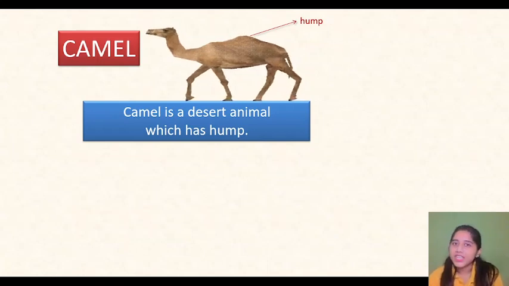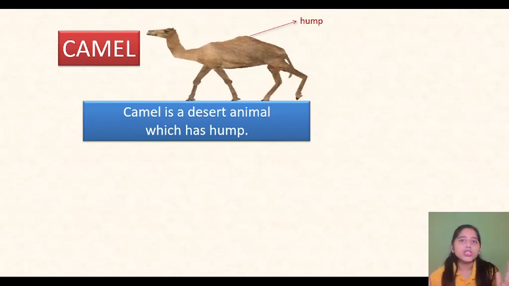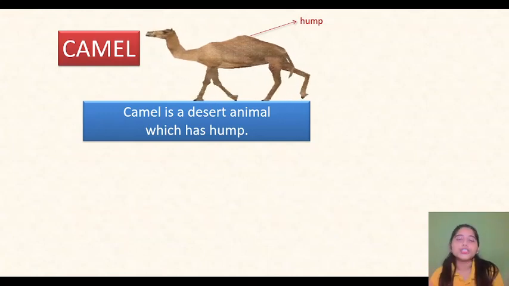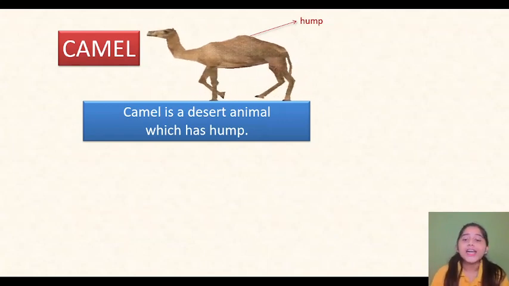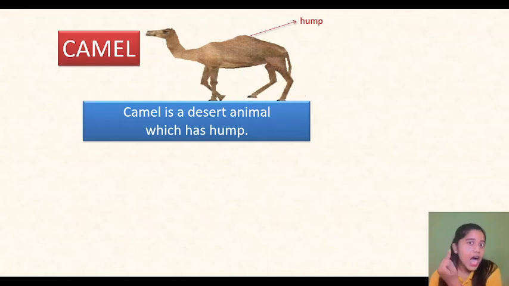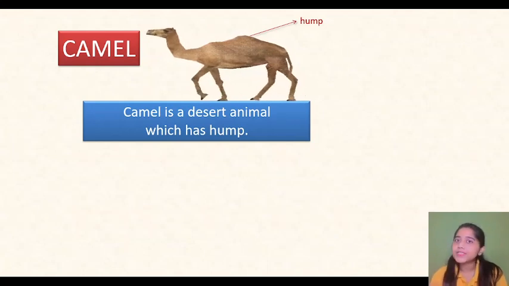Suppose in India we have Rajasthan. There are lots of thorny plants like cactus and thorny bushes, and there is lots of sand. So this is your desert area. This camel is a desert animal, and we can find it in the desert areas, and it has a hump on its back. Hump means the swollen part, as I have indicated in this picture.